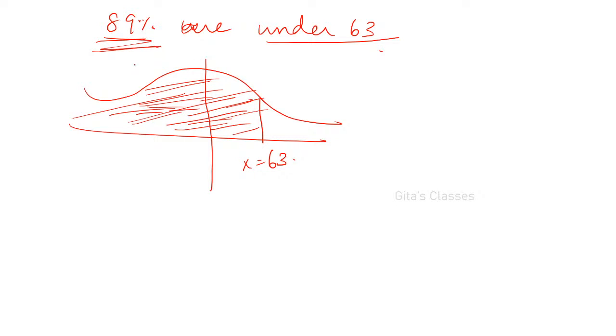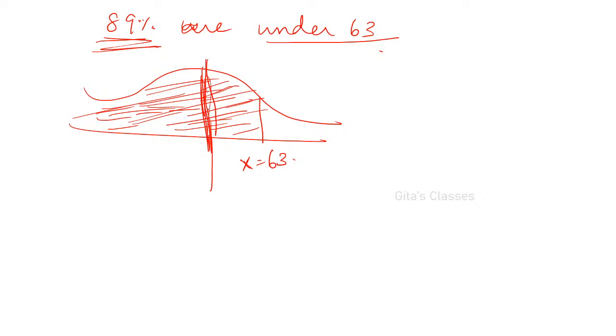I told you, 0 to 50, less than 50, means you have to mark it on the left hand side. The previous problem was 7%, that is why it was on the left hand side. And 89%, or under 63, means this area. So x is equal to 63 is to be marked on the right hand side. What about this area?